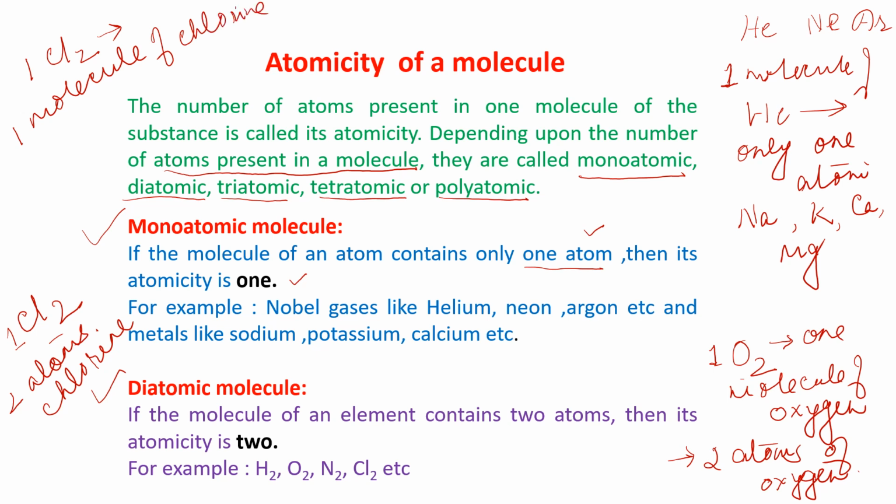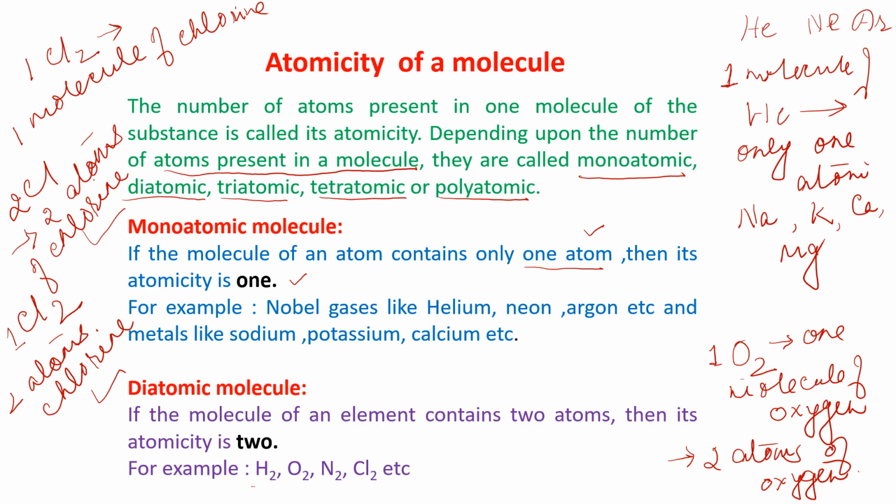But if I am writing 2Cl, with 2 in front, this means two atoms of chlorine. This is the difference between Cl2 and 2Cl. If one molecule of a substance contains two atoms, then its atomicity is 2.